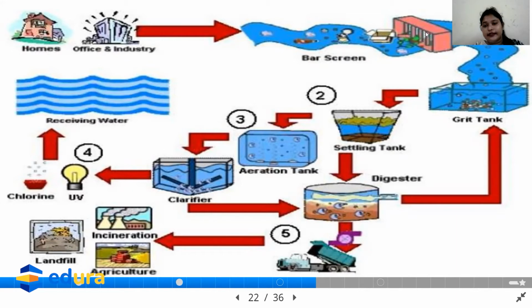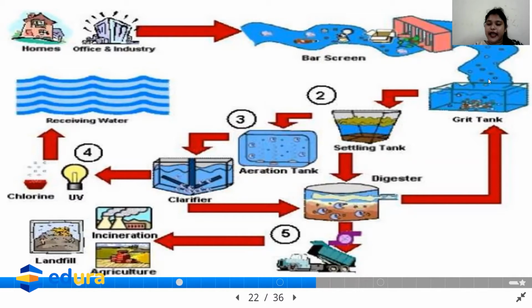Why? Because in this bar screen, the nets are very small in size, so that the large objects will stay over here and the remaining wastewater can proceed to the next tank. So the first step is the bar screen, or the removal of large objects. It can be the plastic bottles, the cans, the plastics, the polythenes, the bags, the rags, the cardboards, anything, sticks. All these cannot pass through the bar screen because the bar screen has very small nets.